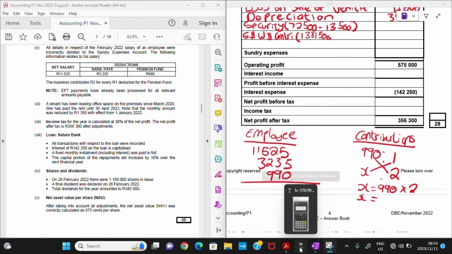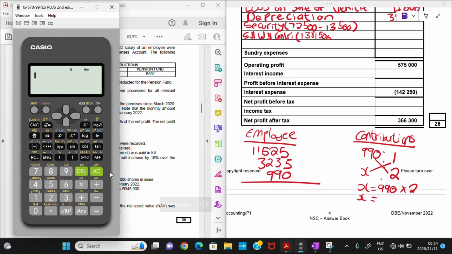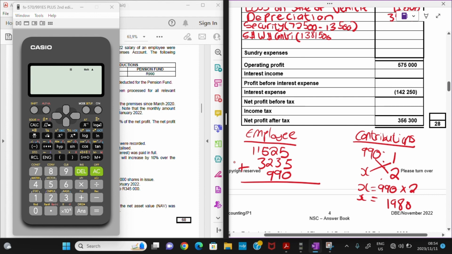Let's see how much they're going to contribute. It's 990 multiplied by 2, which is 1,980.